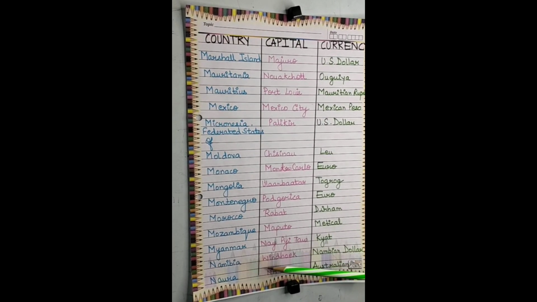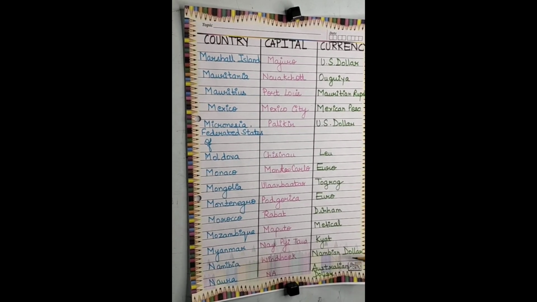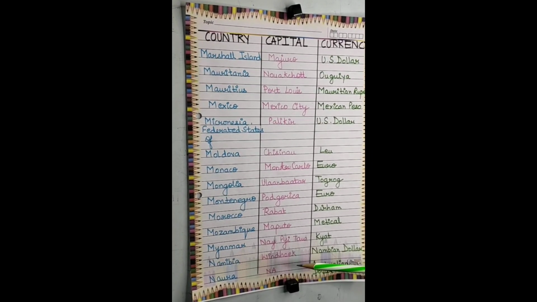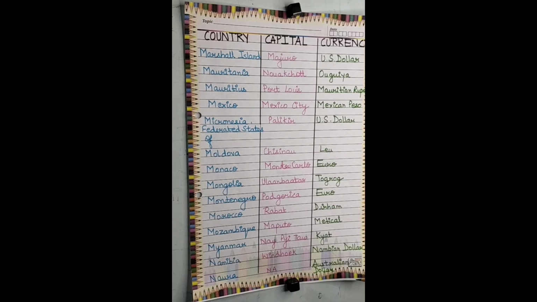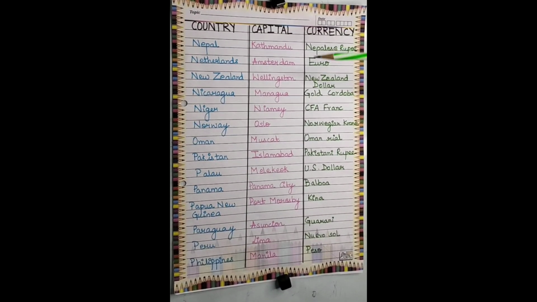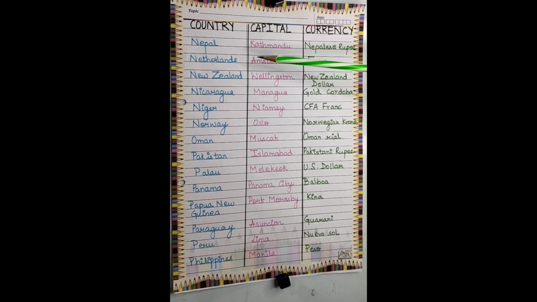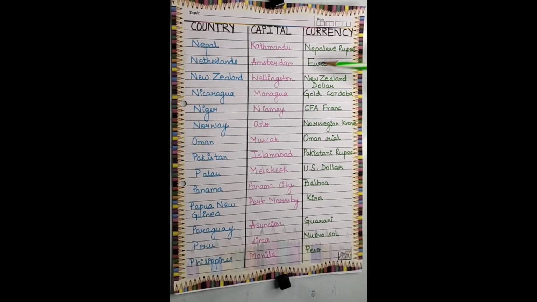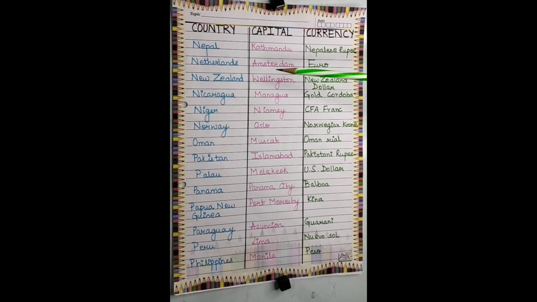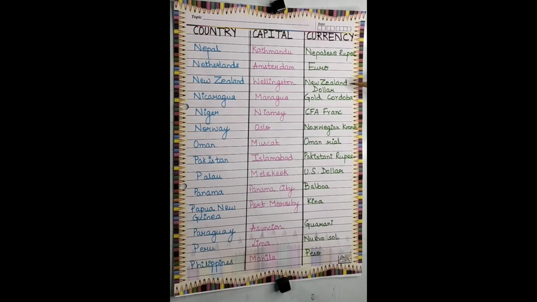Next is Namibia. The capital is Windhoek and the currency is Namibian dollar. Next is Nauru. There is no capital for this, but the currency is Australian dollar. Next is Nepal. The capital is Kathmandu and the currency is Nepalese rupee. Next is Netherlands. The capital is Amsterdam and the currency is euro. Next is New Zealand. The capital is Wellington and the currency is New Zealand dollar.